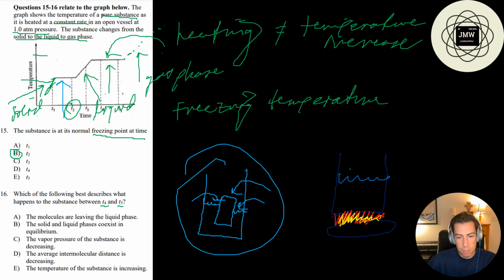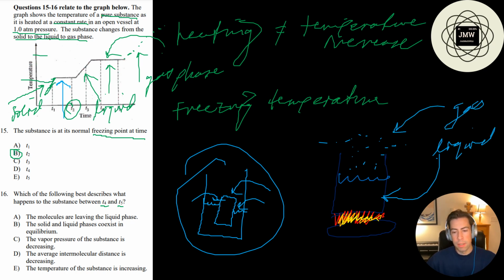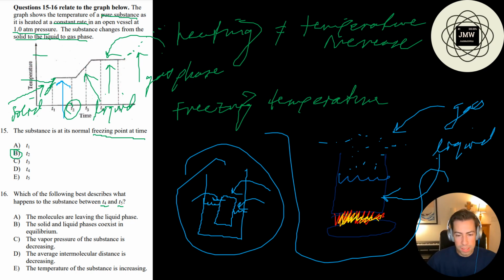And what's happening is I'm getting all these little molecules that are starting to exit because it's really, really hot. So notice that we still have liquid, but we also have these little gas molecules. Now, the problem is that it's neither the gas nor the liquid phase because, again, we can assume that this is like its own little system. If it's its own system, then I can't consider these two separate entities. Also look, an open vessel. So this is not a closed vessel. That's important in just a second.